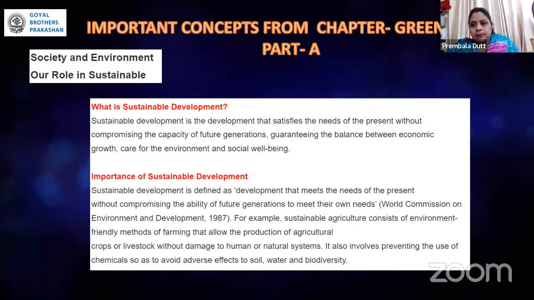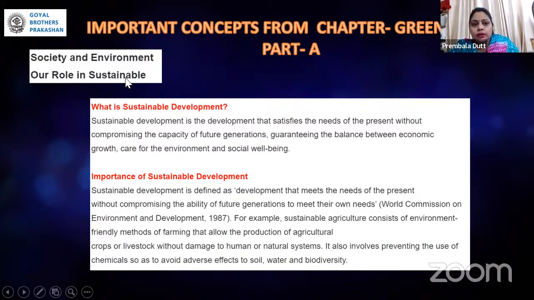So in this chapter, there are two main aspects which are being discussed: how the society and environment should be taken up, and second, our role in sustainability towards the SDGs.